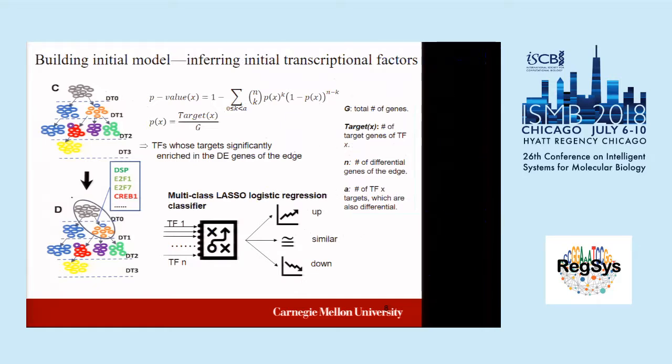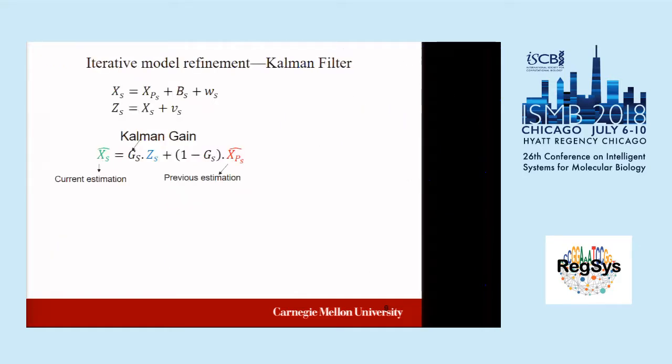So once we get this model, we plug it into a model called Kalman filter. The idea of this model actually comes from GPS, the navigation system. The GPS data is actually kind of similar to single cell RNA-seq. The GPS keeps pulling the signal from the satellite, and the satellite signal is very noisy because of the long travel and the impact of the surrounding environment. So that data is always very noisy.